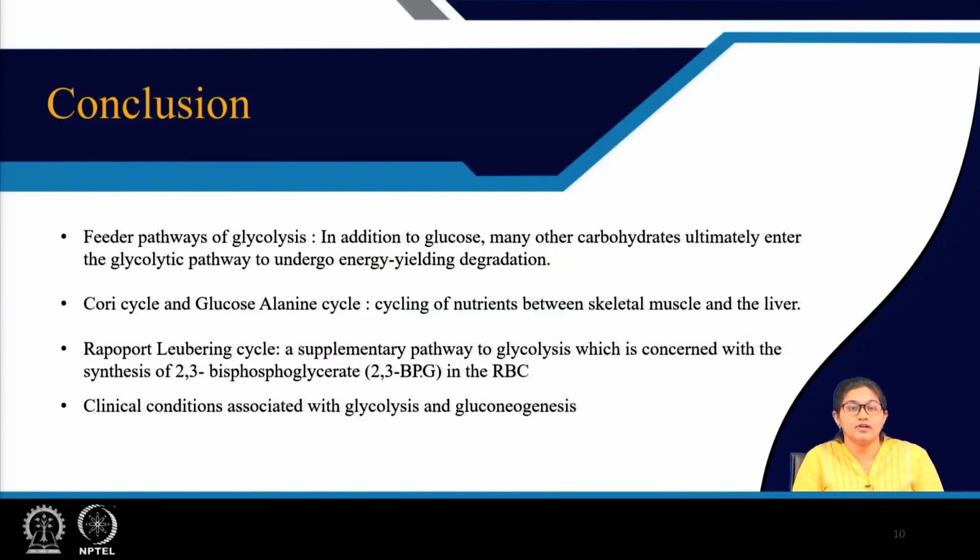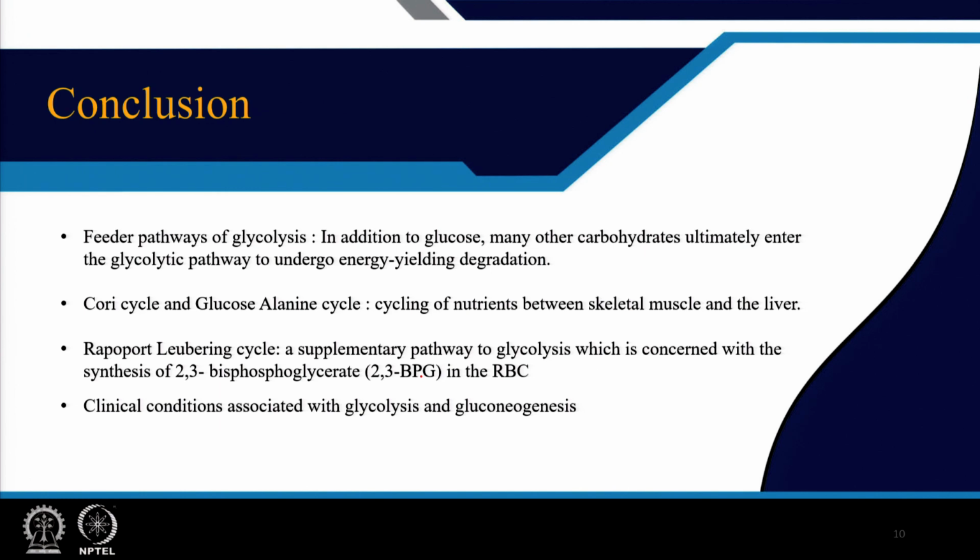So, these are the things we have discussed in this class, like the feeder pathway of glycolysis, where in addition to glucose there are many other carbohydrates which finally contribute to the glycolytic pathway for energy production. Then the Cori cycle and glucose alanine cycle, these cycles are used for cycling of nutrients between skeletal muscle and liver.